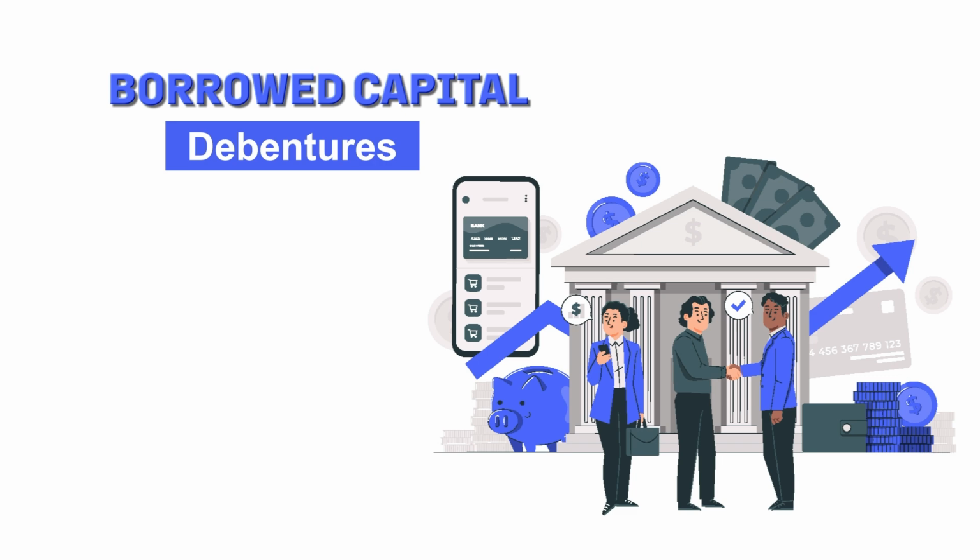So let me define what a debenture is. A debenture is a kind of loan taken by the company from the general public. It means if a company is not interested in issuing equity shares or preference shares, it can come out with an advertisement in the newspaper.